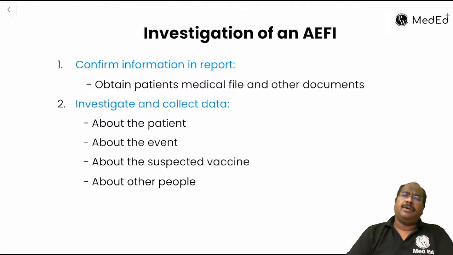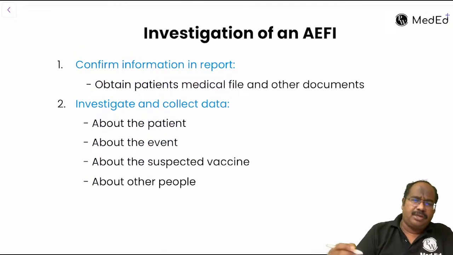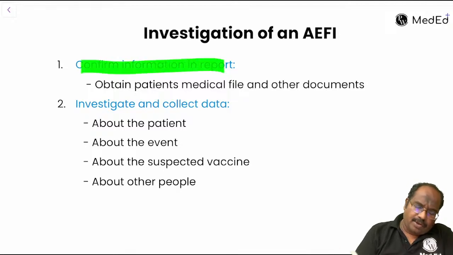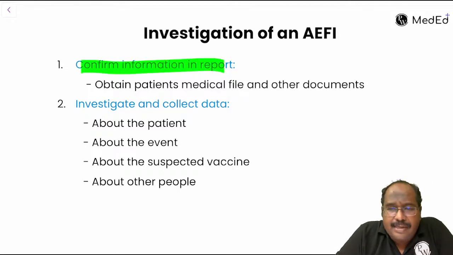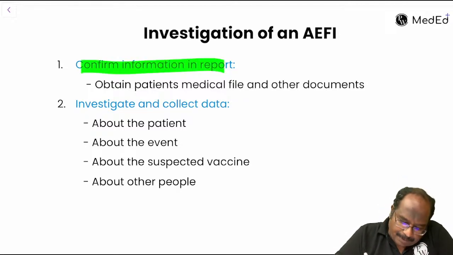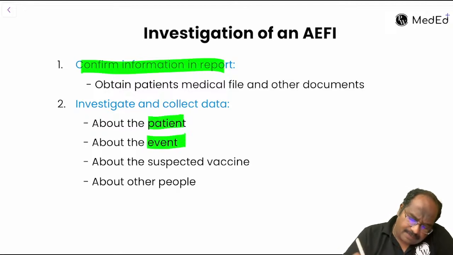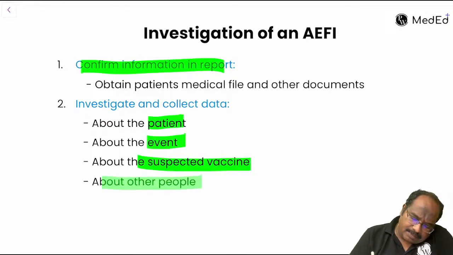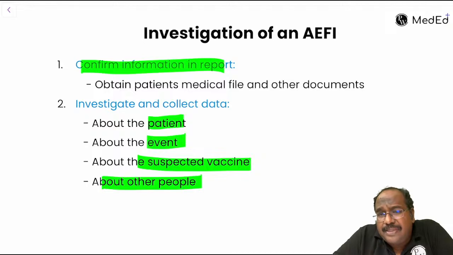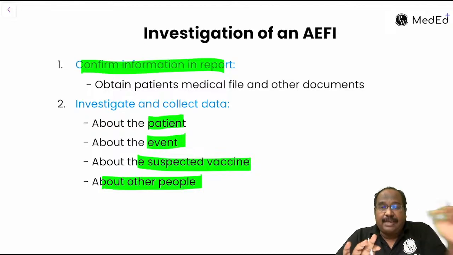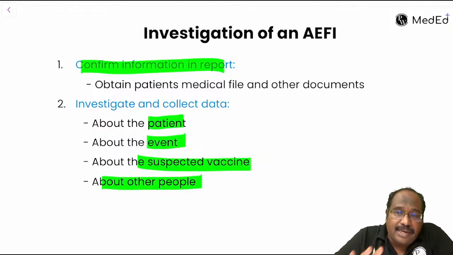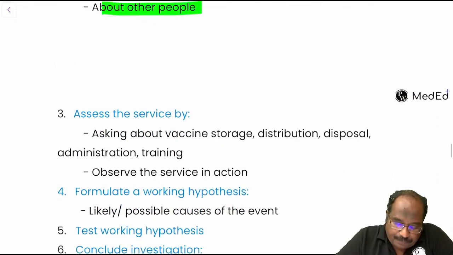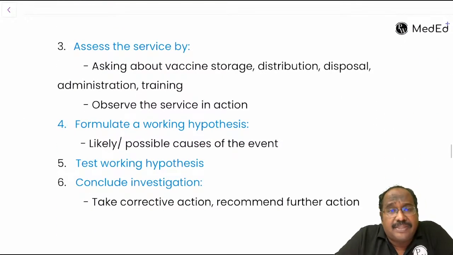How will you investigate? Obtain patient confirmation, confirm the information. Whenever you are getting a case, you go there and get the data, investigate about the patient, about the event, about the suspected vaccine, about other people. Is this the only child who is vaccinated, or is there any other child from the same place having the reaction or not? You go there, investigate and collect the data. Then assess the services.